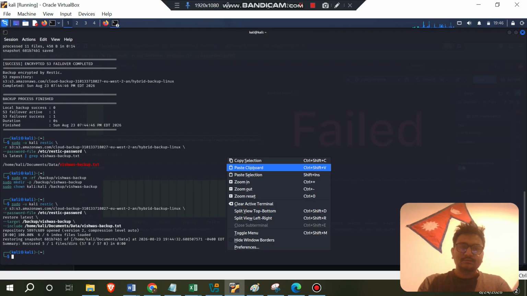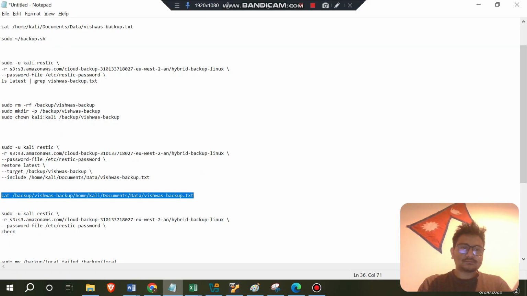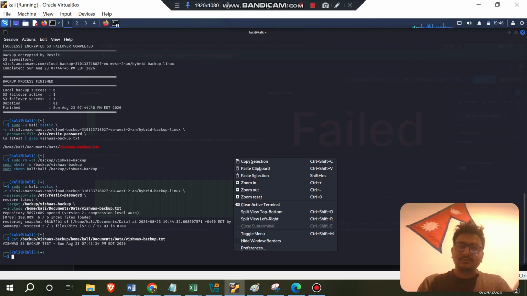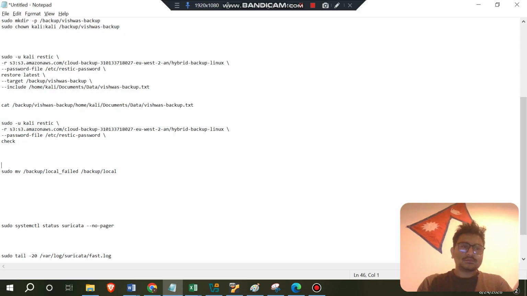Let's verify that one. Yes, it's restored from AWS. Now we can check our backup and verify in Linux. Now we can restore our original file here.